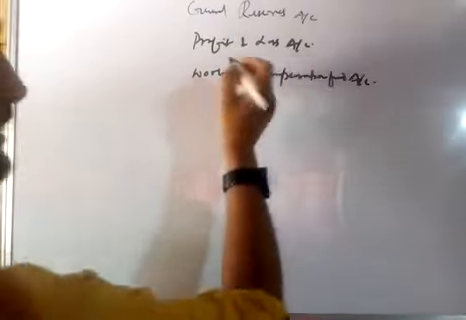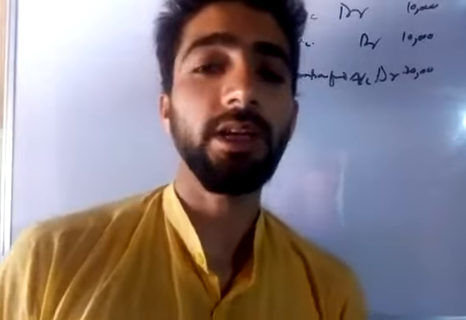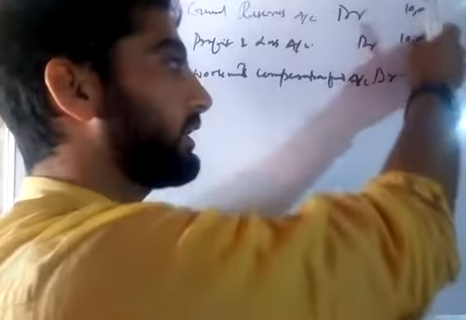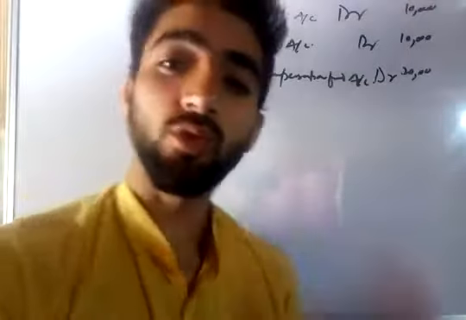The first item is general reserve account. We will give debit to it. Profit and loss account, debit to it. Workmen's compensation fund account, debit to it. This is 10,000, 10,000 and 20,000. That is the total past accumulated items. When we add together, 10, 10, 20, that amounts to 40,000. We will distribute this according to rule.